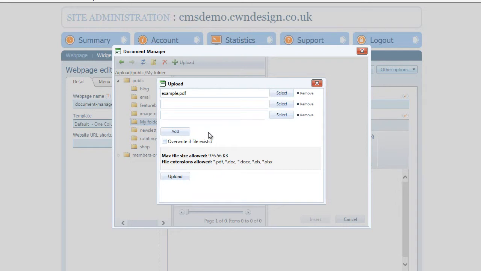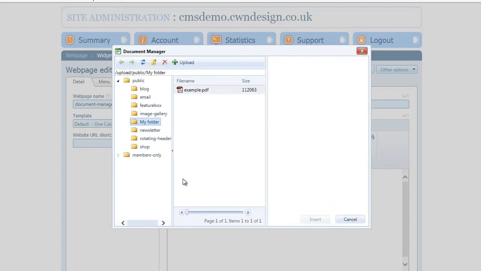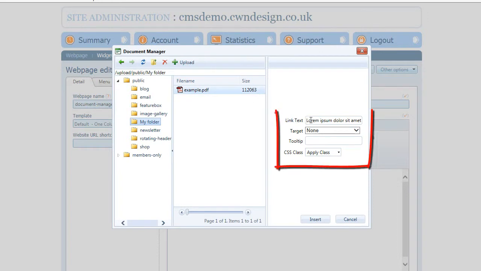So with our file selected, I'm then going to choose the upload button, and you'll see that my file now is listed in my folder, and it gives me the file size of that file. Now, in order to link through to that file, I need to select it, and then you'll see the link text, which is the text I selected before I came to this page. If I wanted to make some text tweaks to it, I will be able to do so from here, and it will be changing the text that we had selected before.